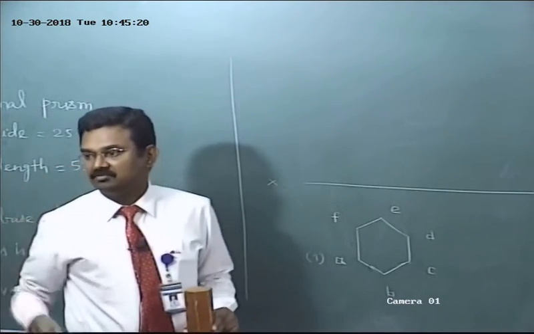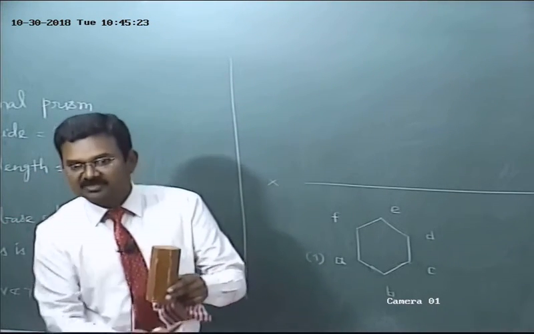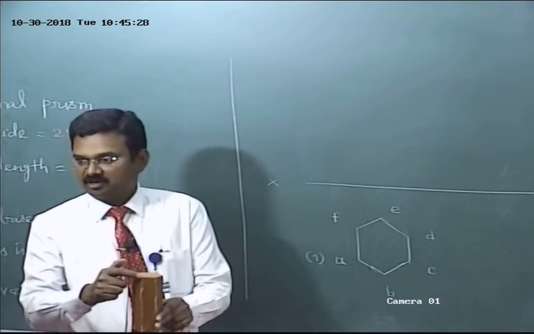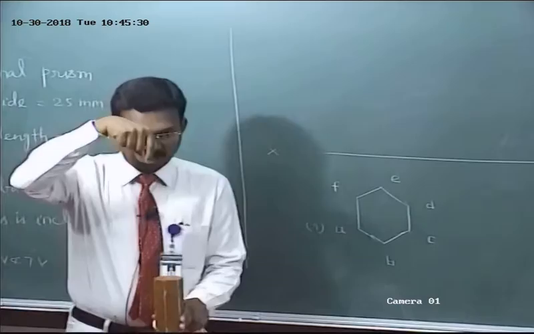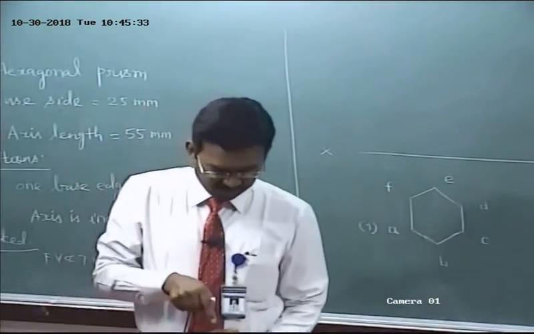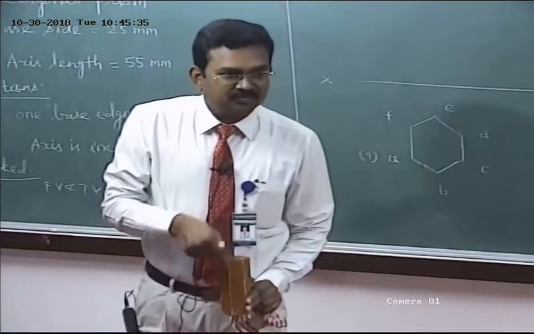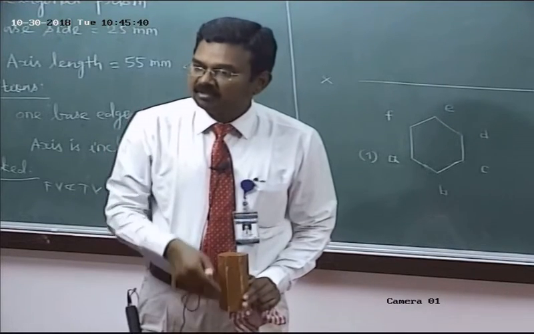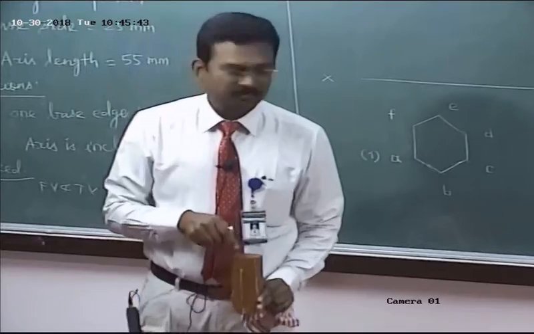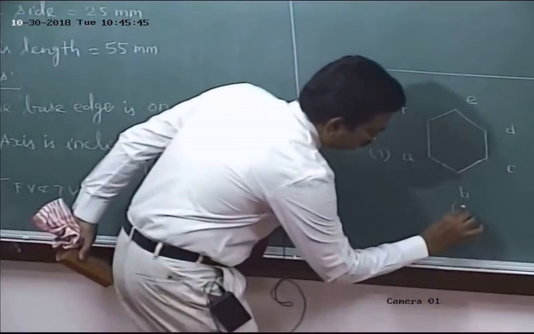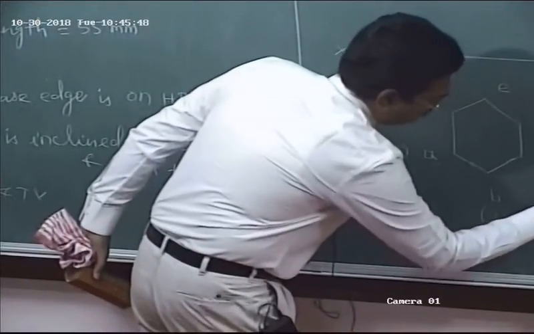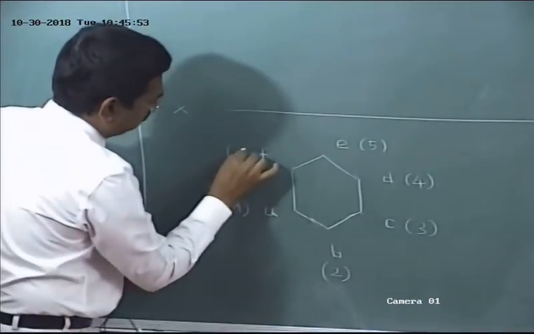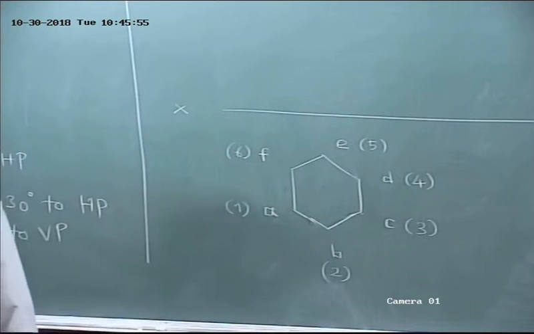Did you understand? Okay, then second bottom base corner, 2. B, B2. B visible, 2 invisible. In the top view, imagine, to get top view, look from top. The longer edge B2. B is visible, 2 is invisible. Actually, 2 is hidden by the visible base corner B. 2, 3, 4, 5, 6.